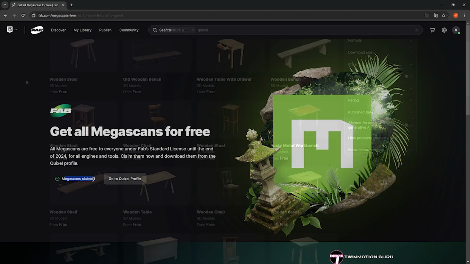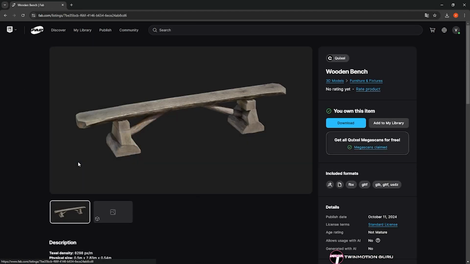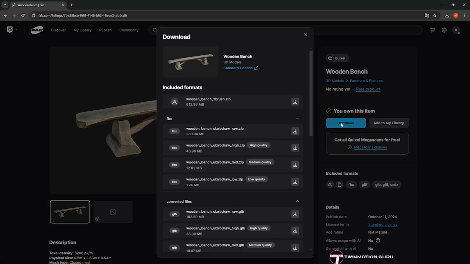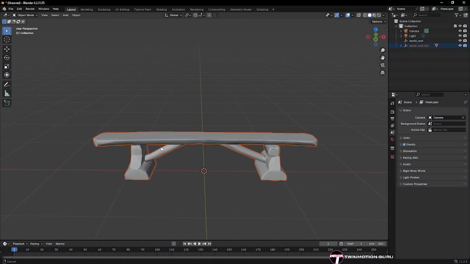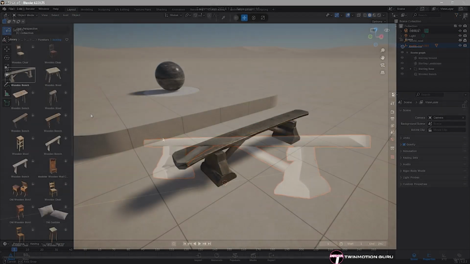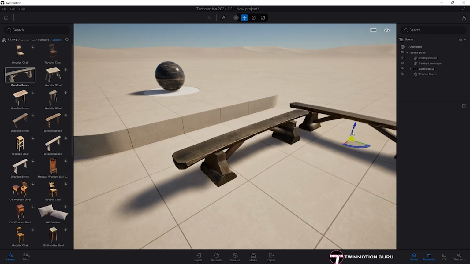This, however, is independent of Twinmotion. Owning the Megascan library lets you download these assets and use them in any other 3D modeling or rendering software outside Twinmotion, which already has them included.